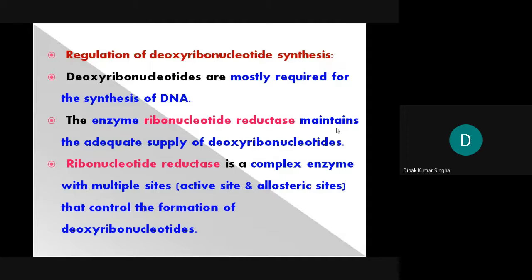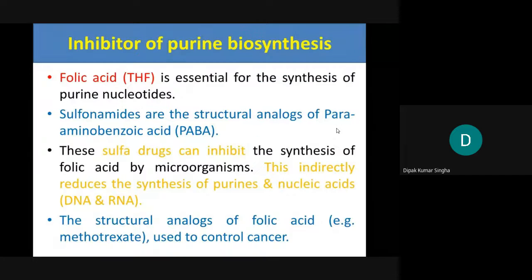Regulation of ribonucleotide synthesis: deoxyribonucleotides are mostly required for the synthesis of DNA, and the enzyme ribonucleotide reductase maintains this. So in your class, in your syllabus, you only need to remember the biosynthesis of purine nucleotides.